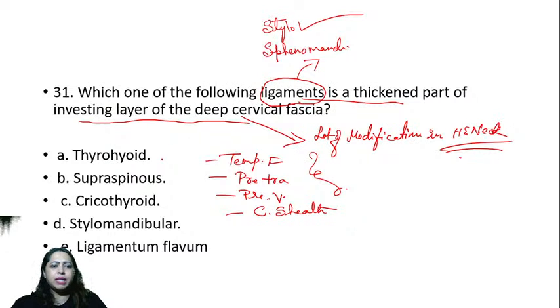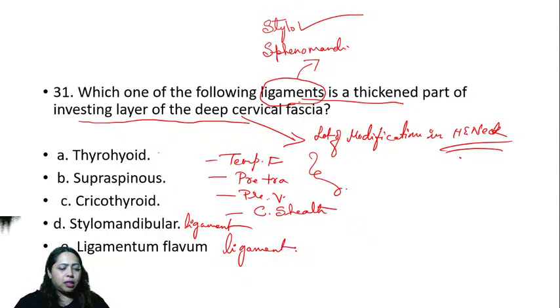Thyrohyoid is a membrane. Supraspinous is not a ligament here; it's the supraspinous fossa for supraspinatus. Now cricothyroid is again a muscle. And then stylomandibular is a ligament. And the other option is also a ligament. So now the answer is D.